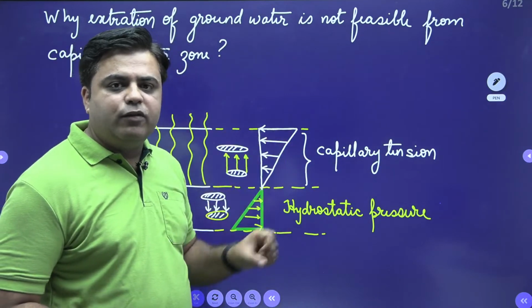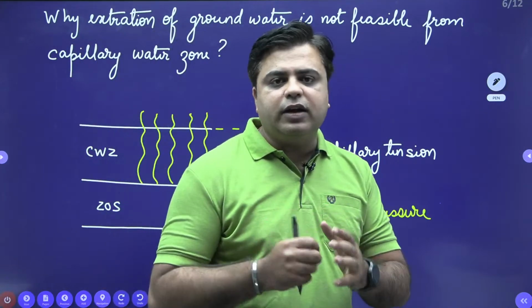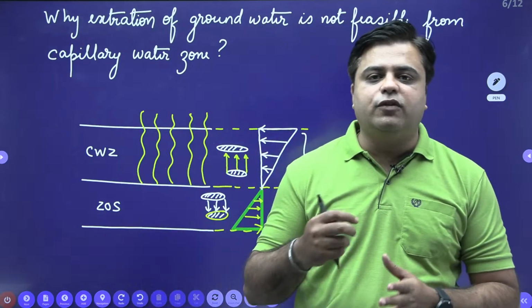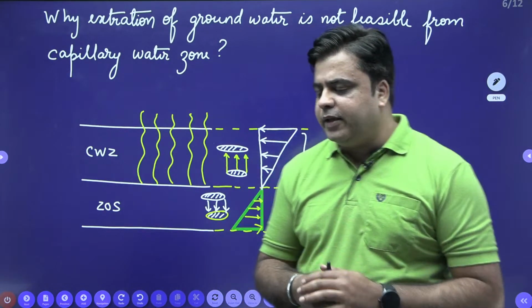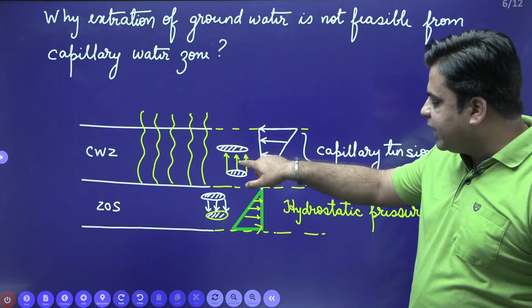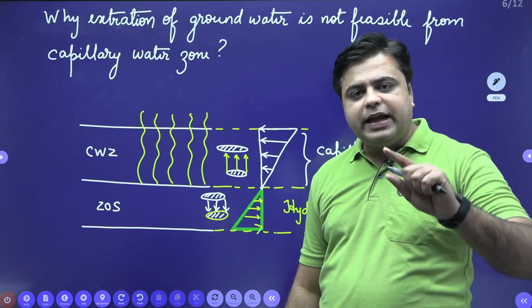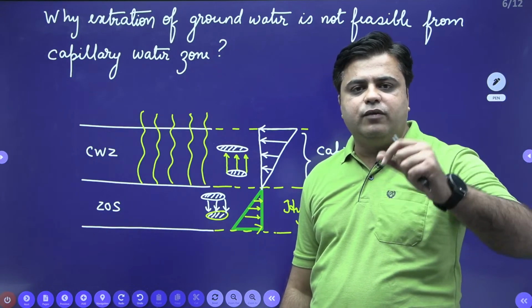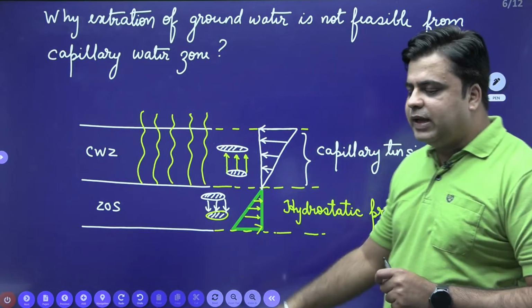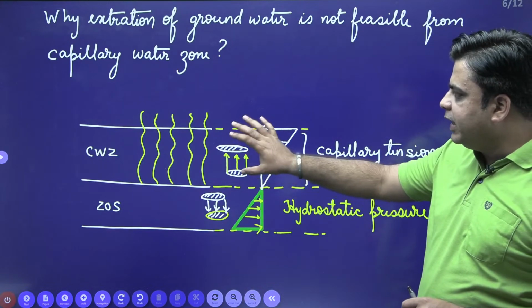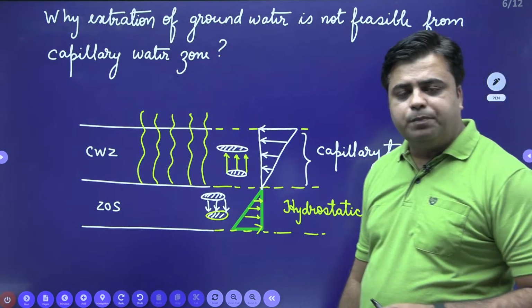So this capillary water zone is not a feasible source of extraction of underground water, because extra energy is required to overcome the capillary tension, and that extra energy involves extra cost. That's why water is not extracted from this capillary water zone.